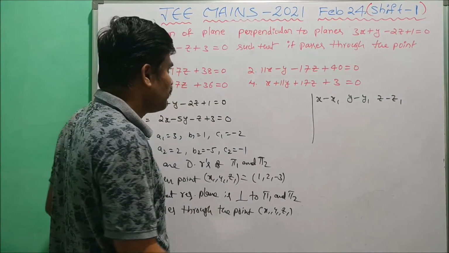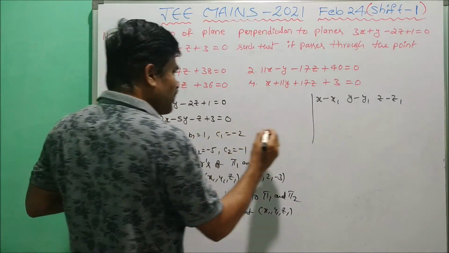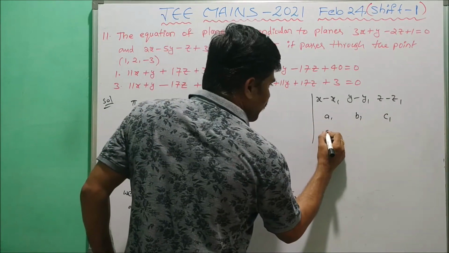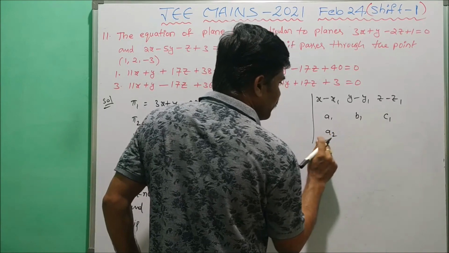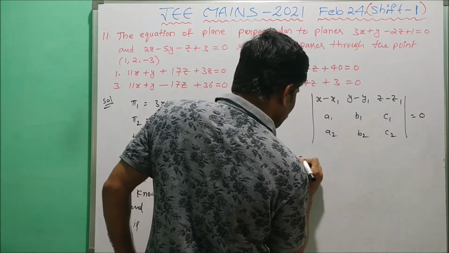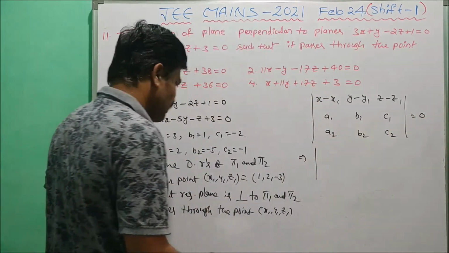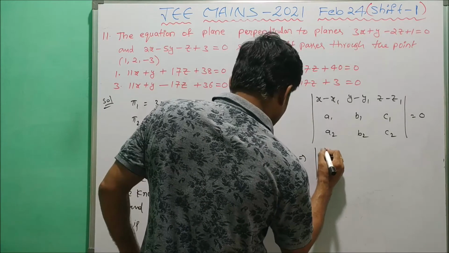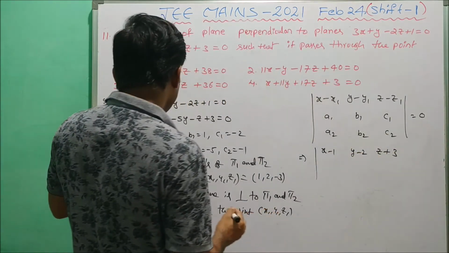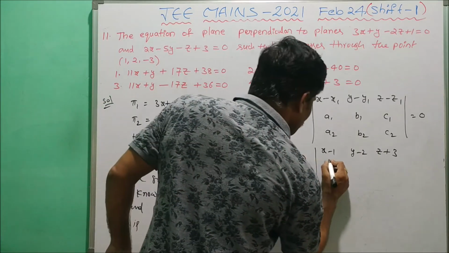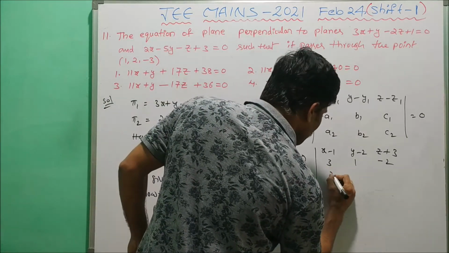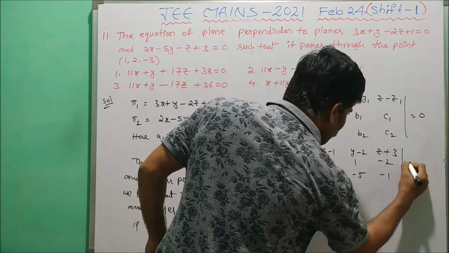The second row is a1, b1, c1, the direction ratios of the first plane. Similarly, the third row is a2, b2, c2, the direction ratios of the second plane, equal to 0. Now we substitute the values. x minus 1, y minus 2, z plus 3; 3, 1, minus 2; 2, minus 5, minus 1, which is equal to 0.